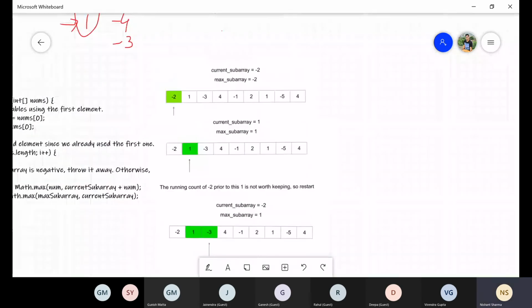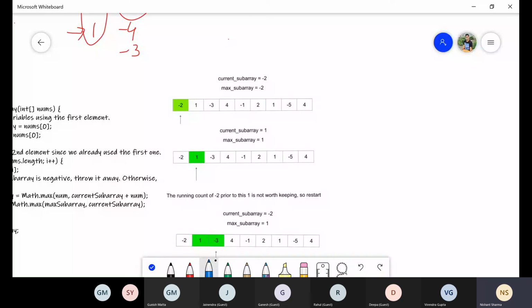Okay. So everyone can see these images, right? So we will start with -2. So we basically initialize current and max. So we took two variables. One is indicating the current sum of a subarray. And then max is basically the result which we will return at the end of the logic. So we say, okay, maximum subarray is also -2. So we initialize these two variables with the array's 0th position.